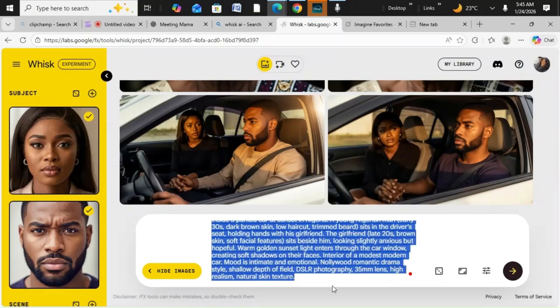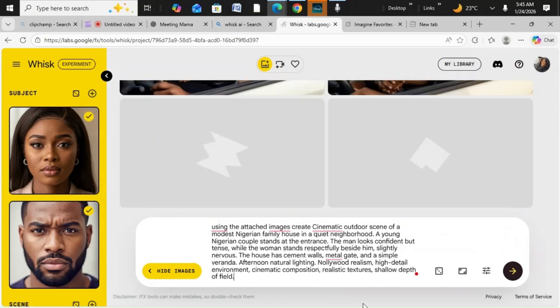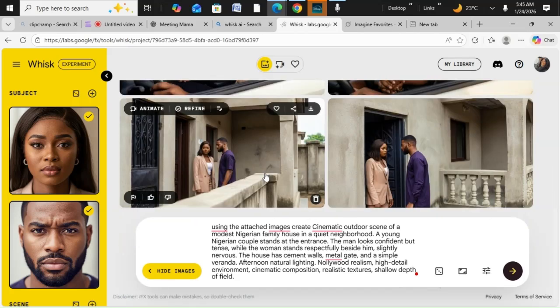But if you want to change their clothes, you can come here, put an image of Ada, create an image of what she's wearing. Go to Kunle, create an image of what he's wearing, then come here, uncheck, attach what they are wearing and uncheck this. But let me see what it's going to give us. If it does not give us what I want, then we are going to go through that long way. Maybe we'll do one after this. I think for this video not to be very long, I'm going to be stopping here.